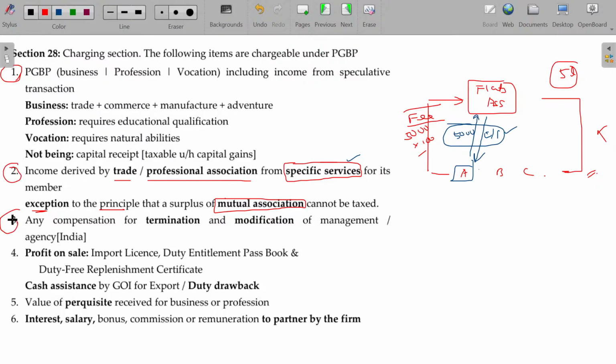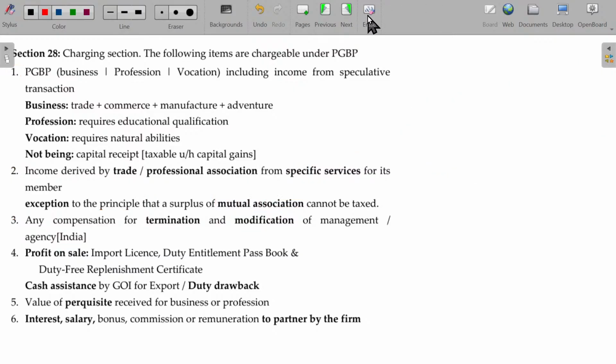The third point is that any compensation for termination or modification of management or agency in India will also be considered as PGBP income. So number one, PGBP relates to revenue receipts from business, profession or vocation, or any specific services done by the professional association or trade associations to their members, not being the common one. Common means automatically it comes under mutuality. Another one is any compensation for termination or modification of management or agency in India will be considered as PGBP income only. Is that okay?